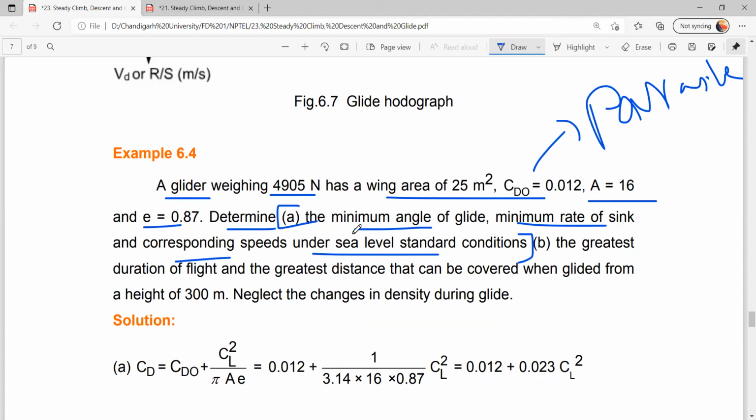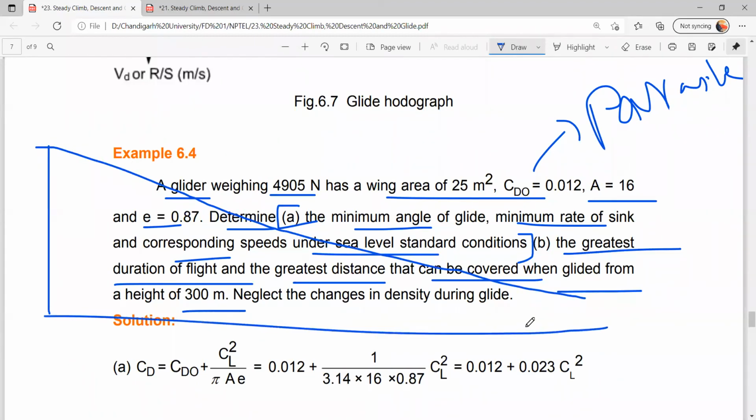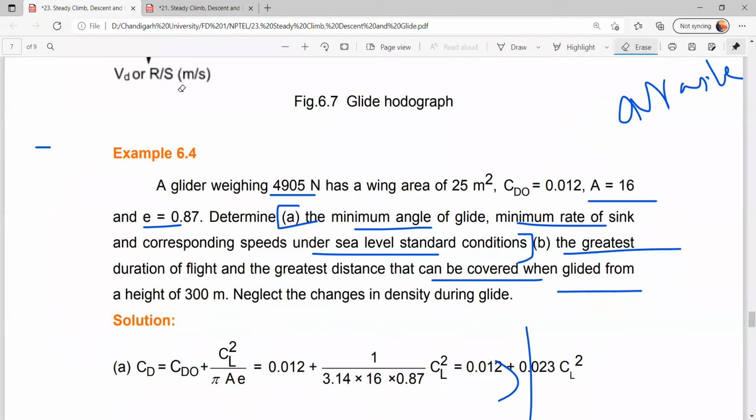Angle of glide and rate of sink we have calculated. Then the greatest duration of flight and the greatest distance. So how long we are flying in the air and how much distance we are covering when we are gliding, from an altitude of 3 kilometers. Suppose I am making a glider and throwing it from a 3 kilometer altitude, how much time does it take to reach the ground and how much horizontal distance does it cover? So these two factors we need to calculate. Okay, but we are not going to solve this problem right now, since